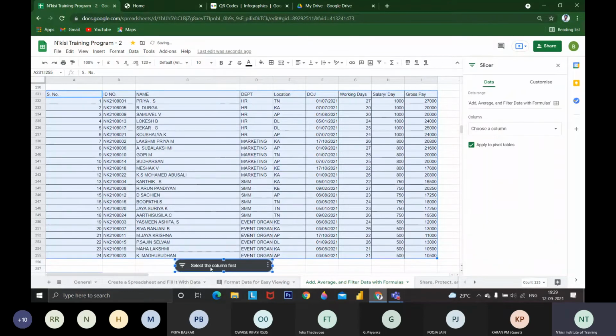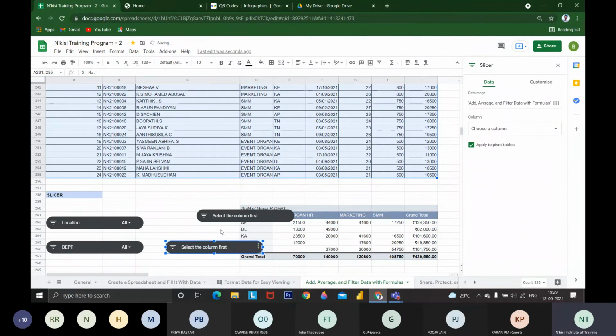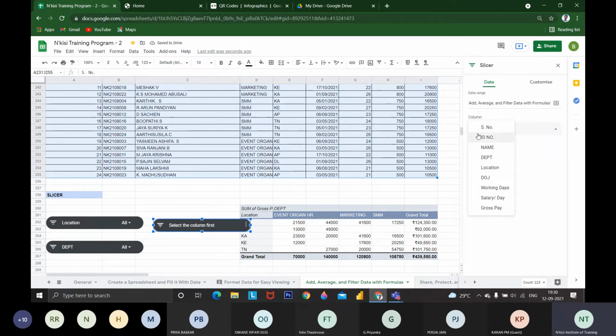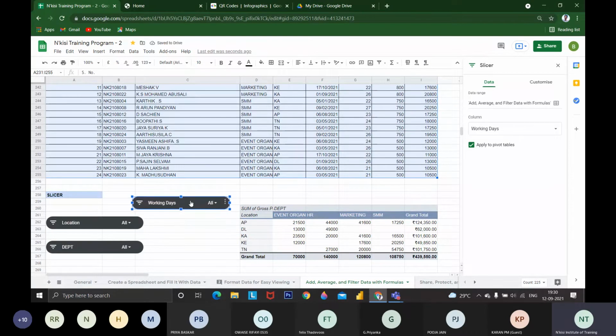You can place it anywhere you wish. You can even format it. Now I have to decide on what basis I'm going to sort out. In this I am going to sort out using working days. I have already inserted similarly. If you don't want working days, you can change it to name, department, whatever things you can change.